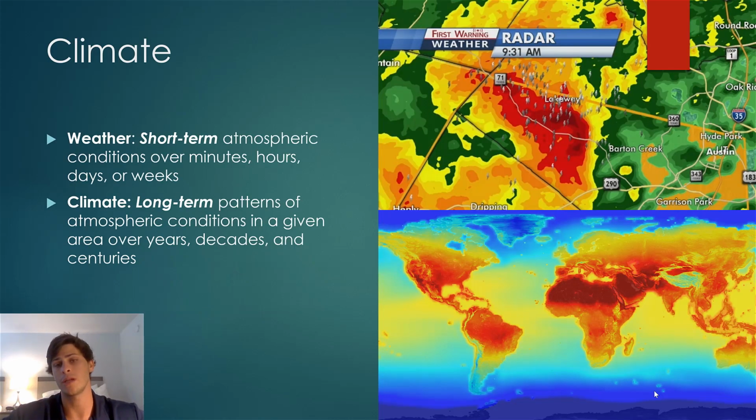So basically, before we go into anything else, it's useful to do a recap of the difference between weather and climate. Remember that weather is short-term atmospheric conditions that occur over minutes, hours, days, or sometimes weeks if the storm is particularly long-lasting, versus climate. Climate is long-term patterns of atmospheric conditions over a given area over years, decades, or centuries. So climate is long-term, weather is short-term.